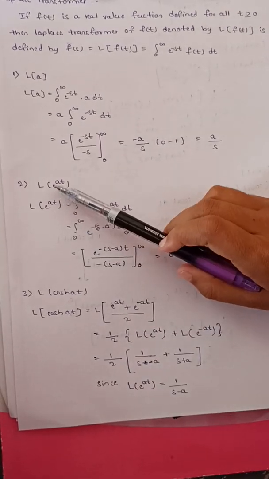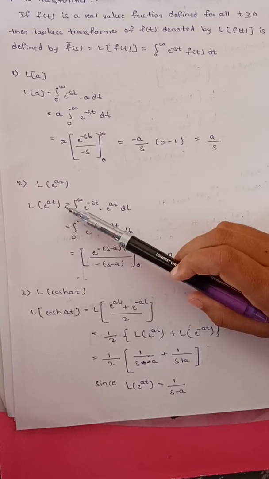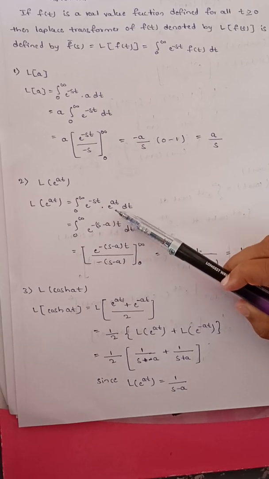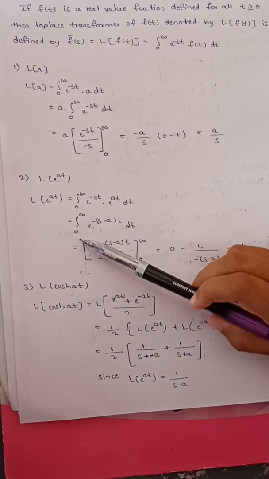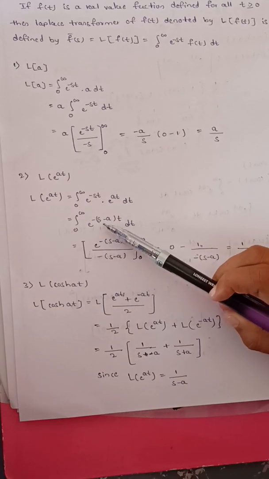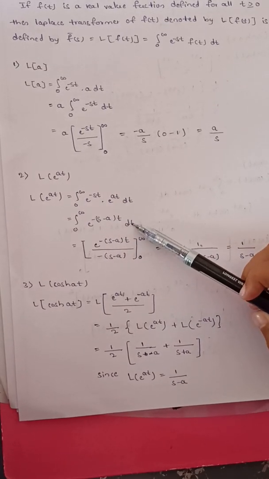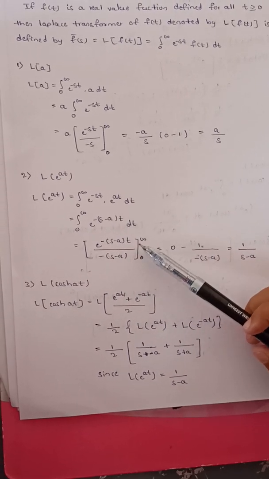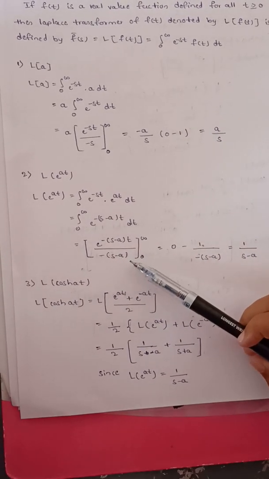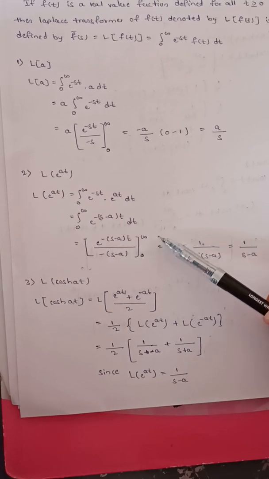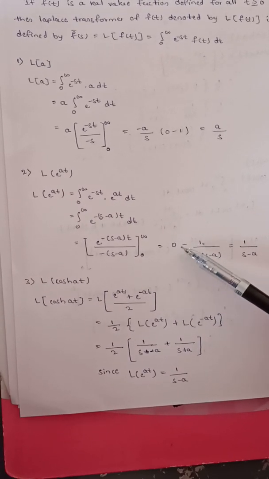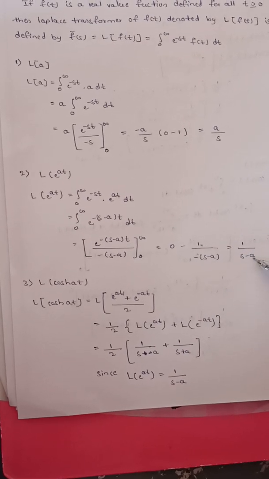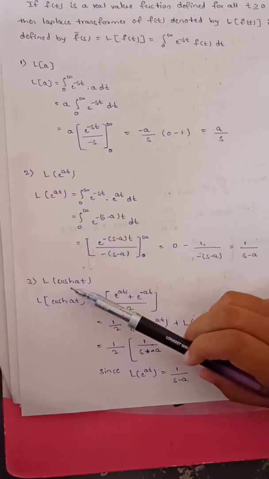Next one, L of e raised to at. L of e raised to at equal to integration from 0 to infinity e raised to minus st into e raised to at dt. Integration from 0 to infinity e raised to minus of s minus a into t dt. Applying the integration we get e raised to minus of s minus a into t divided by minus of s minus a with limits 0 to infinity. Applying these limits we get 0 minus 1 divided by minus of s minus a, equal to 1 divided by s minus a.